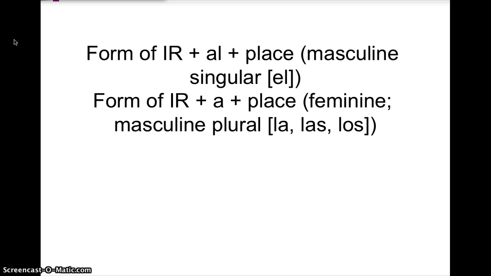A form of ir plus al plus place is because you have a masculine singular noun, okay? And you have to change the a to al, a-el to al. A form of ir plus a plus place is because you have a feminine or plural noun: la, las, and los. We'll talk about this in just a second.